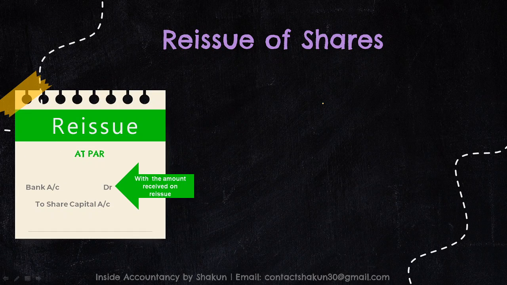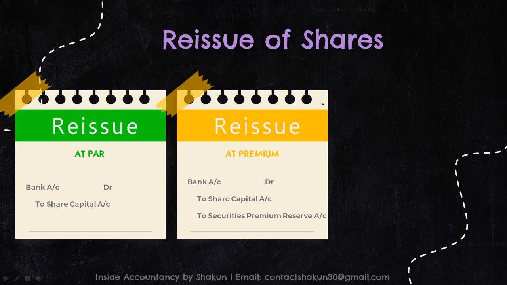The reissue may be at par, where bank is debited with the amount that you are receiving on reissue. Since the shares are being reissued, capital is being generated, so share capital is credited with the amount credited as paid up. Reissue may also be at premium. In case it is at premium, then share capital and bank, you already know. In addition to that, security premium reserve will be credited with the excess amount that you have received over and above the paid up value.